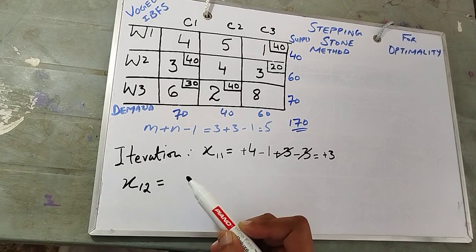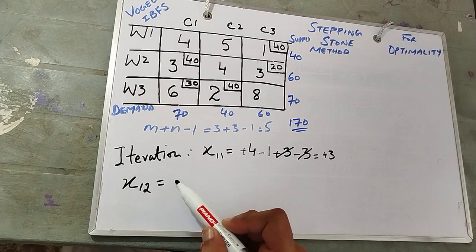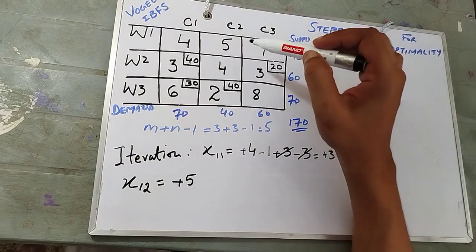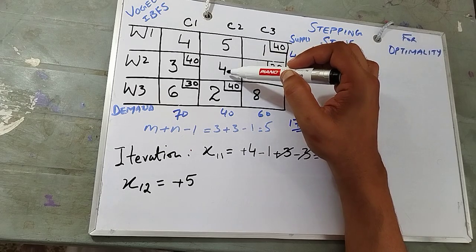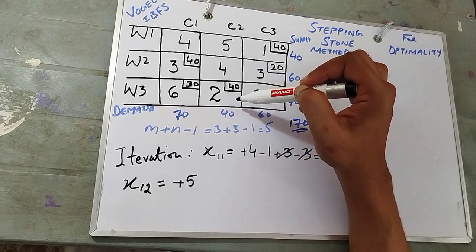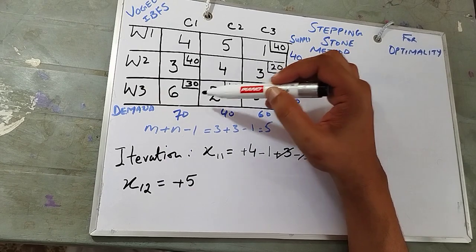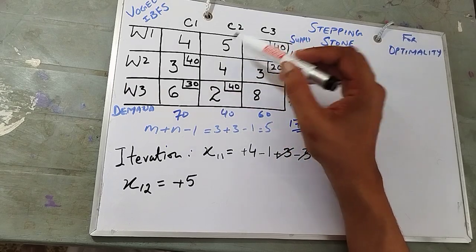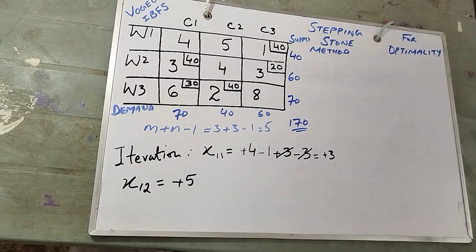x12. So you see x12 is 5, so we start with plus 5. Then what would be the shortest one? Can it be the shortest one? No, there is no allocation. Can we go over here? No, because if we would be here, then what will be our next destination? 6, yes, maybe. Then 3, yes, correct. But how would we reach 5 again? So it's a tricky one actually.